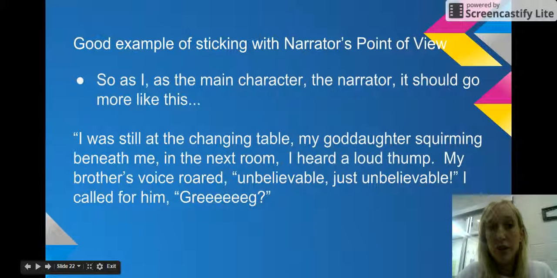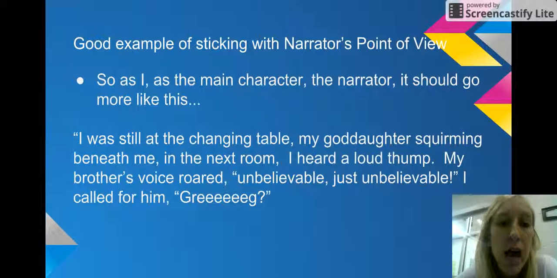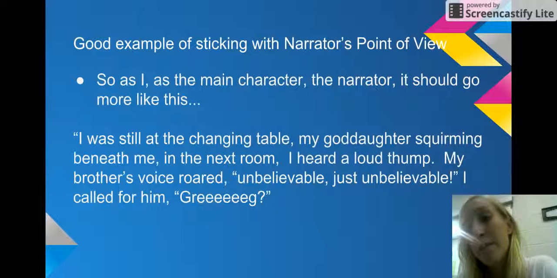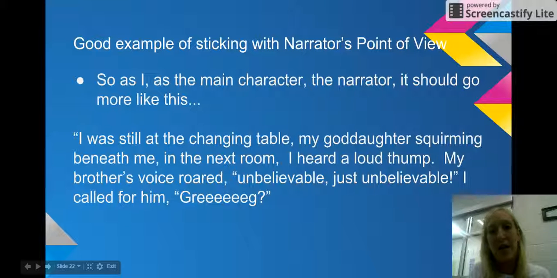And here's a really good example of sticking with the narrator's point of view. "I was still at the changing table, my goddaughter squirming beneath me. In the next room, I heard a loud thump. My brother's voice roared, 'Unbelievable, just unbelievable.' I called for him. 'Greg?'" So we hear the thump. That's something you could hear from the other room. You could hear your brother talking to himself, but you wouldn't know what he was doing yet because you can't see it.